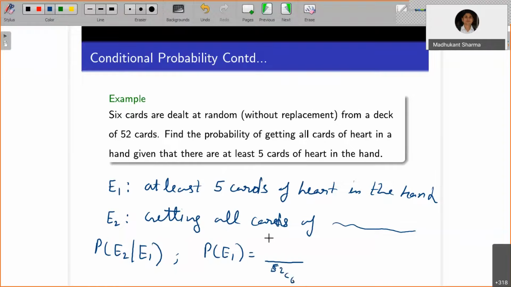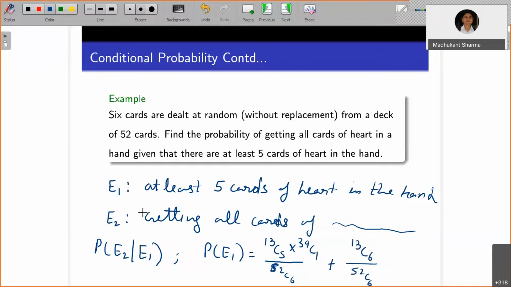How many hearts are there? 13, right? Out of 13, 5 must come, and the rest 1 is going to come from the other cards. But this is not the only possible case. At least means all of them are 6 cards is the next case. So that's going to be 13C6.